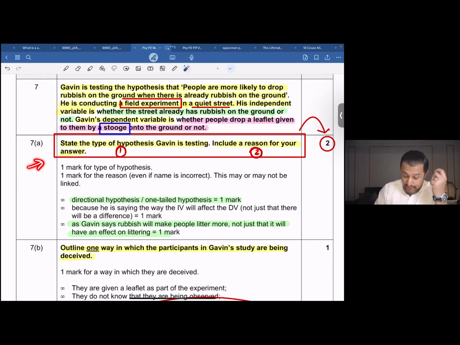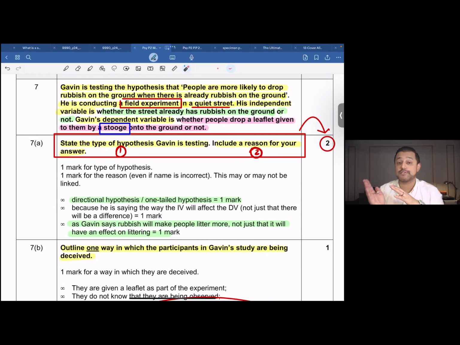Let's quickly move on to the first question now that you've understood and absorbed the information that you've received over here, right? Now, state the type of hypothesis Gavin is testing. Include a reason for your answer. It's a 2-mark question. The first mark you get is for stating the type of hypothesis this is, and the second mark you receive for writing down a reason for why you think the hypothesis that you've stated is the actual hypothesis being tested over here. So again, through a question like this, the examiner is trying to test if your grip on hypotheses is tight enough. So taking this ahead, the first mark, it's a directional hypothesis or one-tailed hypothesis.